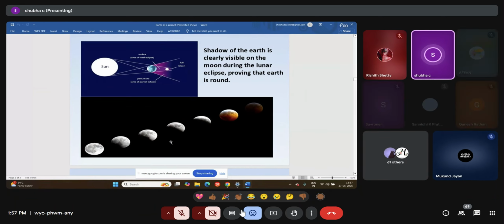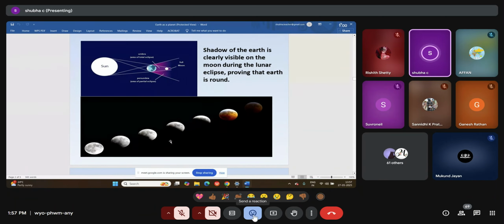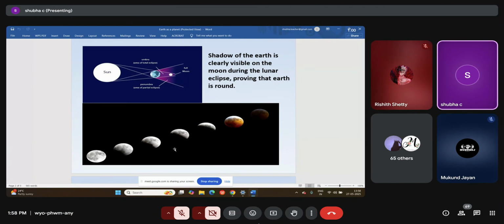Curve shape, right? Now, this is again a very clear visibility for us to tell that Earth is in spherical shape. The shadow of the Earth on the surface is clearly visible. It falls in almost a crescent shape, not exactly a curve or a circle, and slowly it covers the moon. If it were flat, we could not have seen that crescent shape. So this also proves that Earth is in spherical shape.